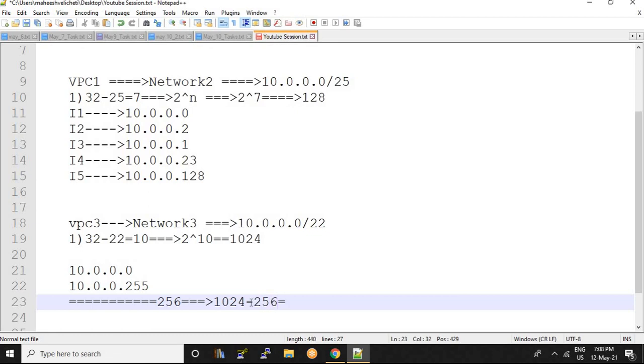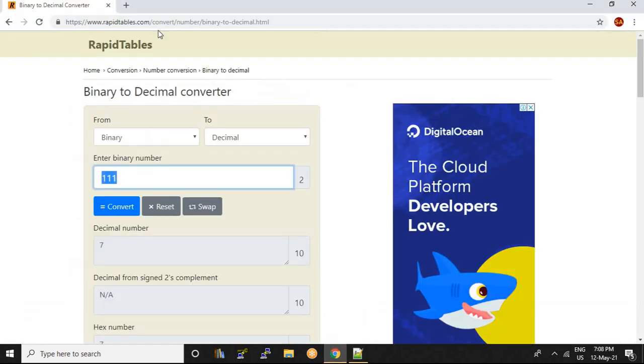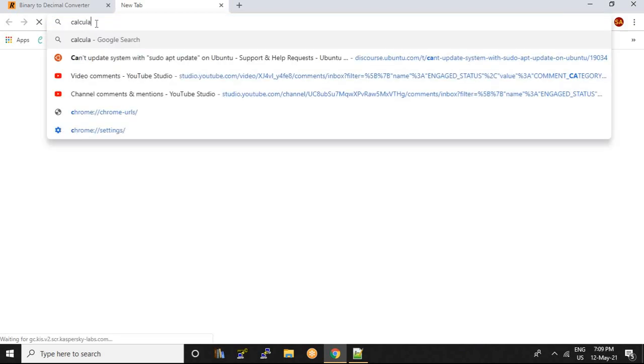So how many IPs still do you have to assign? If you don't know, just calculate. Take a simple calculator.